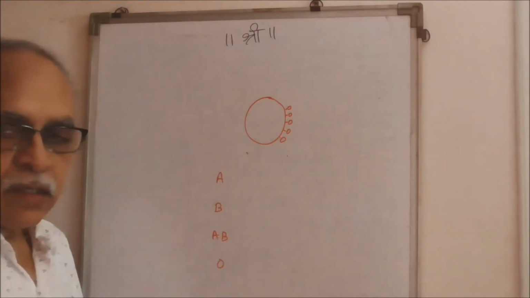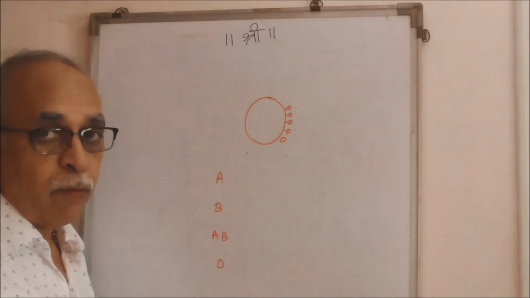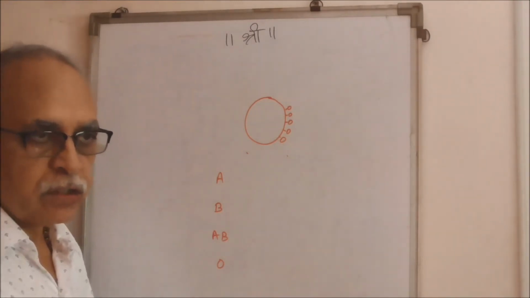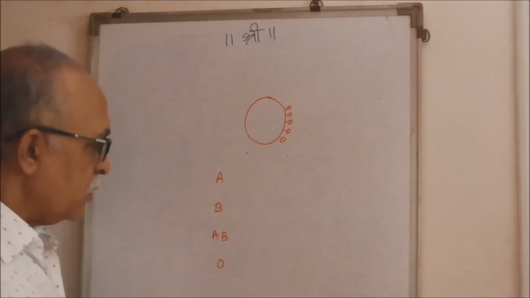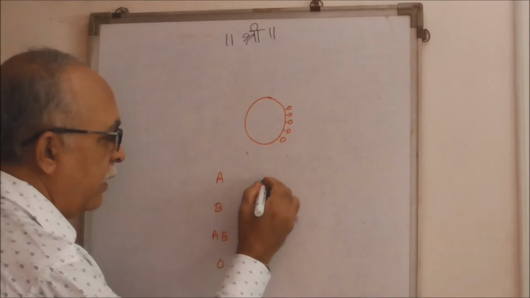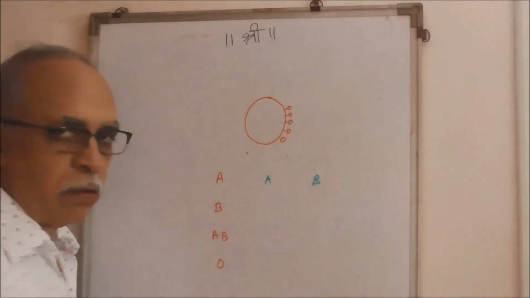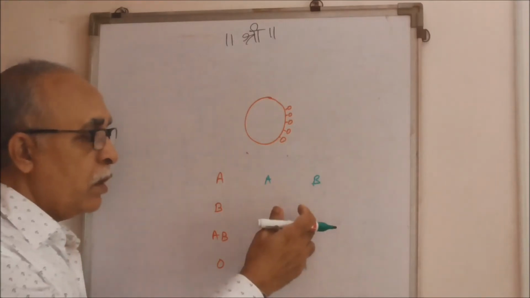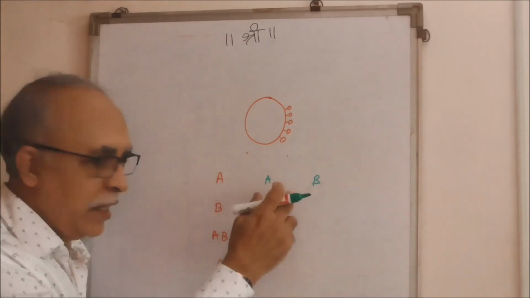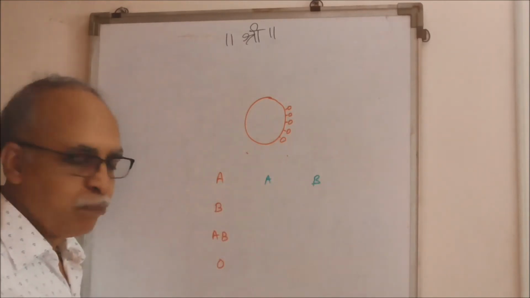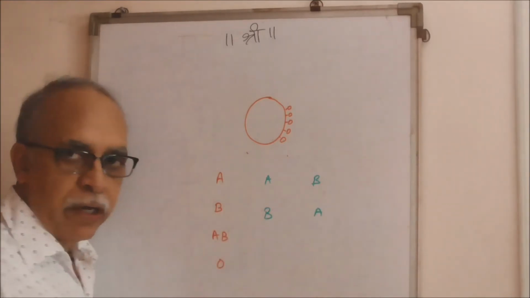Now these antigens are a combination of proteins, amines, carbohydrates, lipoproteins, that is conjugate proteins, and so on. Blood group A contains antigen A and antibodies for B. That is, it will have antibodies which will react with the antigen B, and hence these will be antibodies for B. Blood group B will contain antigen B and antibodies for A.